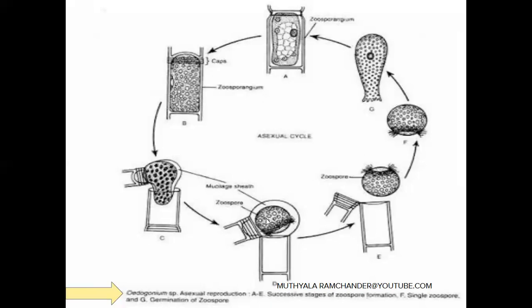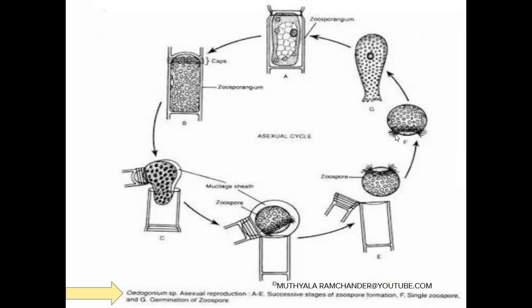See, at the matured stage, the zoospores press on the cap cell wall. By this pressure, the cap cell wall is broken and the zoospores come out from the zoosporangium. The zoospores contain many flagella. With the help of flagella, they easily swim in rainwater and reach a normal or comfortable environment. And finally, they develop into a new thallus of Oedogonium.